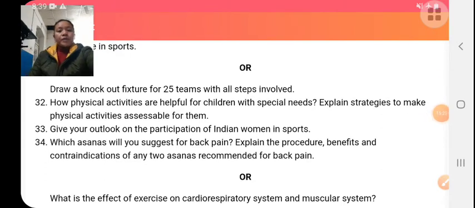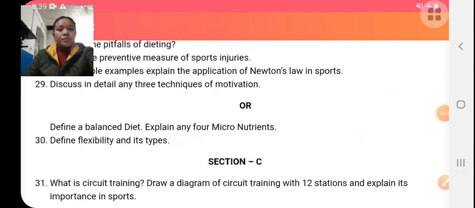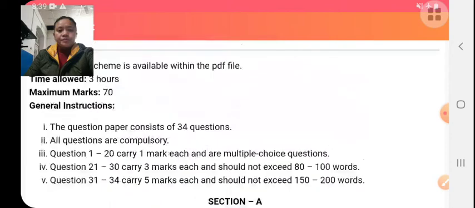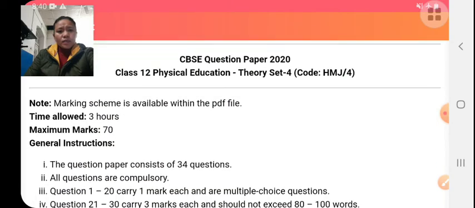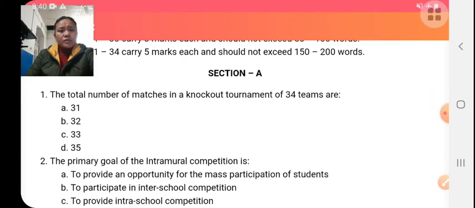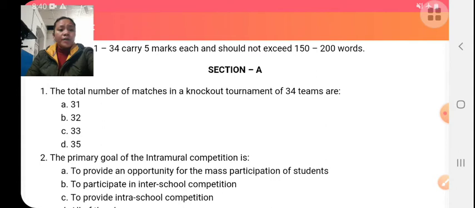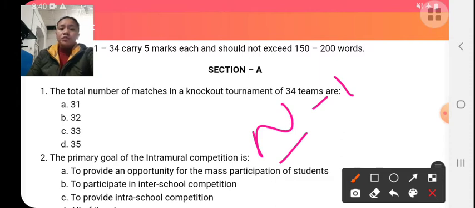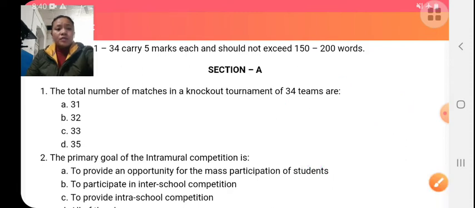Now we have completed our 2020 CBSE papers. Let's once again do a quick revision. The total number of matches in a knockout tournament of 34 teams. For finding out the number of matches, the formula is n minus 1, where n means the number of teams. So for 34 teams, 34 minus 1 means the correct answer is 33.